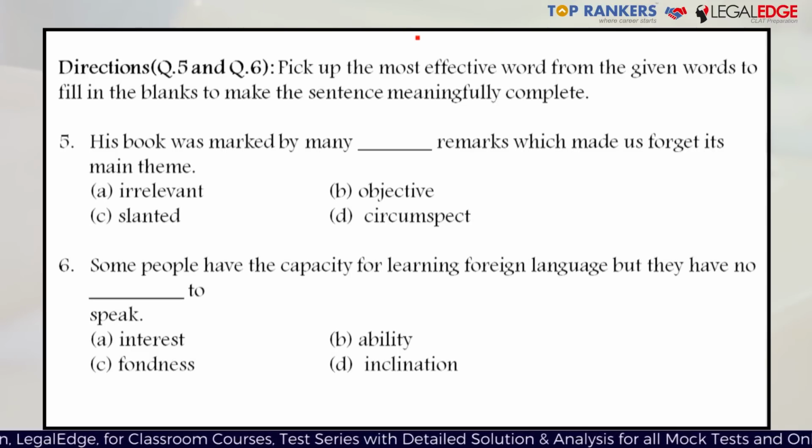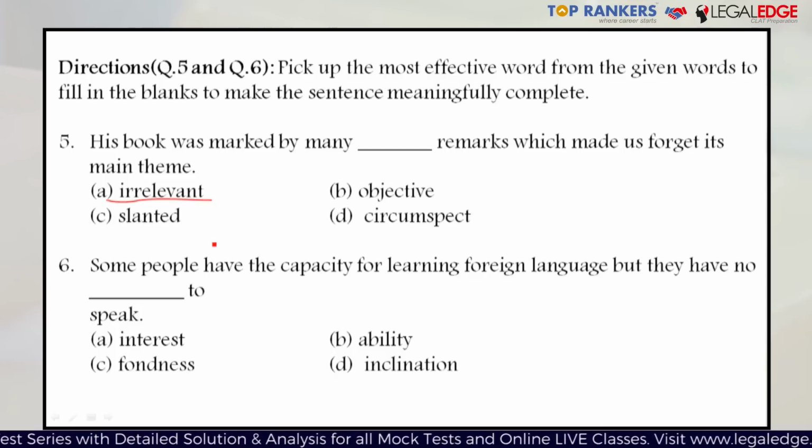It's a fill in the blank question. The question says, his book was marked by many dash remarks which made us forget its main theme. Now, considering the four options, the most appropriate option here would definitely be irrelevant, because the remarks were irrelevant to what was being said in the book. So they may have caused people to digress or to go along some other tangent than what the theme is actually talking about.